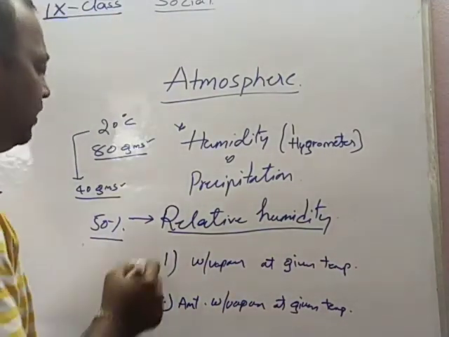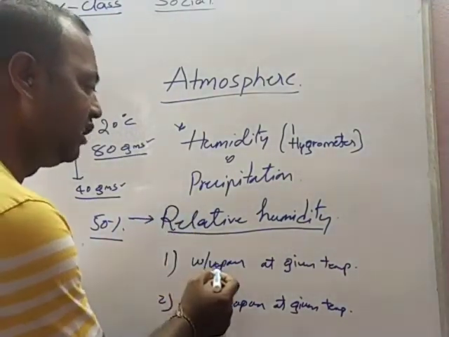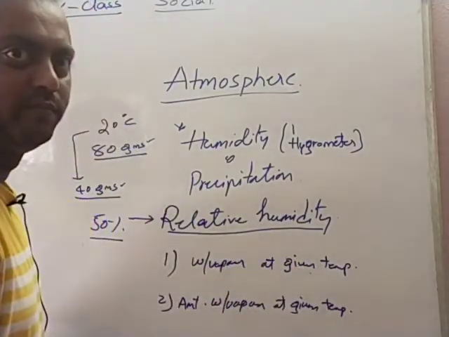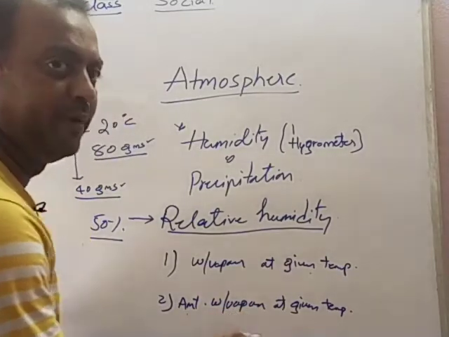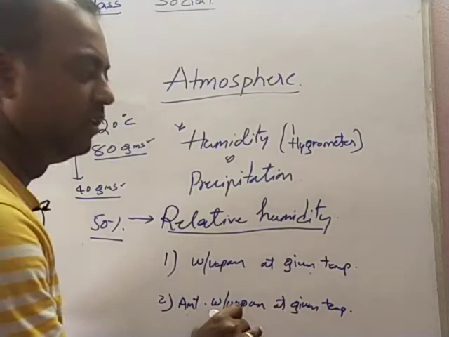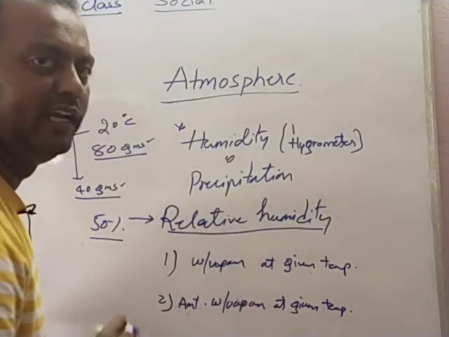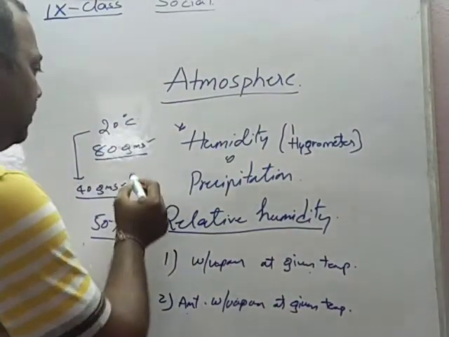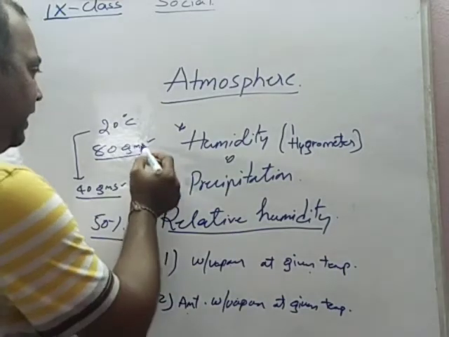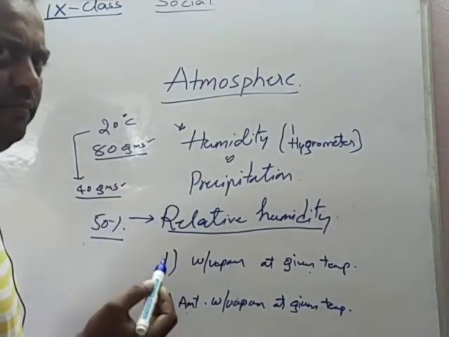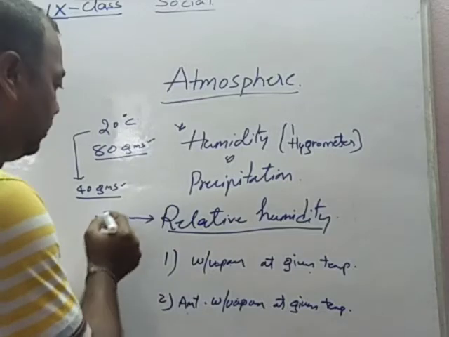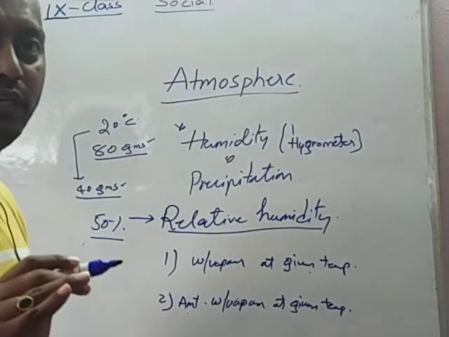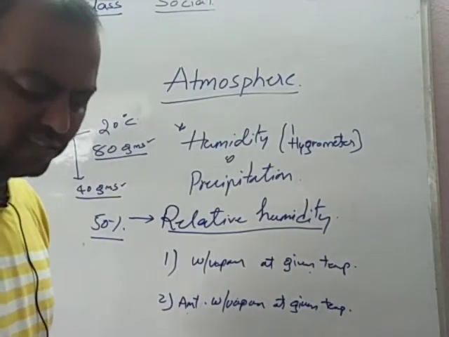I repeat once again. Relative humidity means the relation between how much water vapor the air can hold at any given temperature and the amount of water vapor actually present at that temperature. The ratio between these two is called relative humidity. In our example, at 20 degrees Celsius, 1 cubic meter of air can contain 80 grams of water vapor, but only 40 grams are present. So the relative humidity is only 50%.